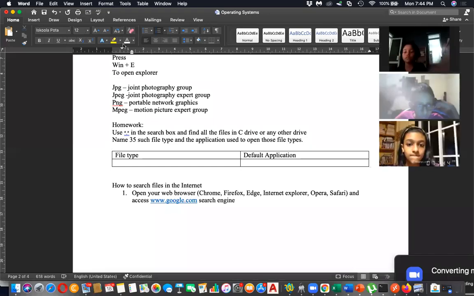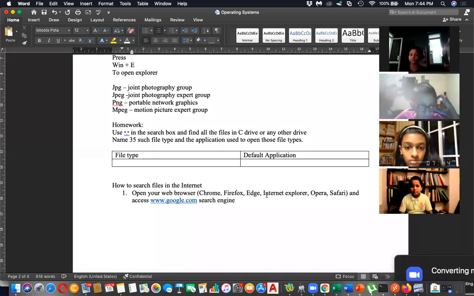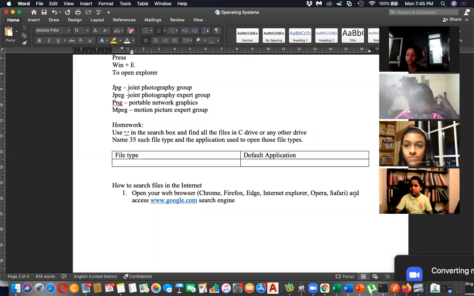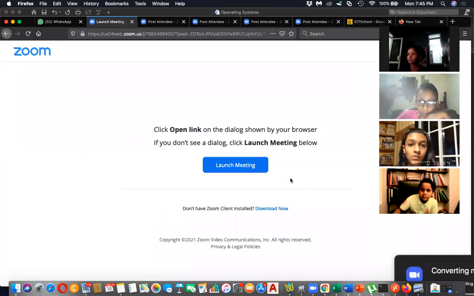First, what you have to do, please open your web browser. You can open Chrome, Firefox, Edge, Internet Explorer, Opera, or Safari, anything if you have. Don't open everything. Just open one browser and then move to www.google.com, the search engine. So please open your browser.